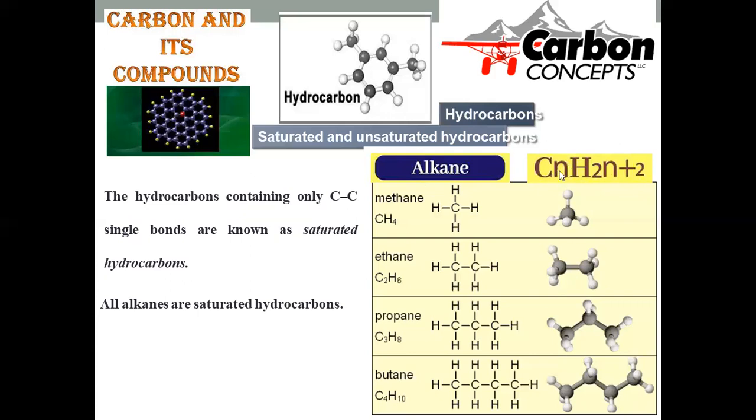Let us substitute n is equal to 1. That means C1, H2 into 1 plus 2. 2 into 1 is 2, plus 2. 2 plus 2, it will become 4. That means C1H4. C1H4 is methane. In this manner, you can raise the number of carbons and hydrogens.